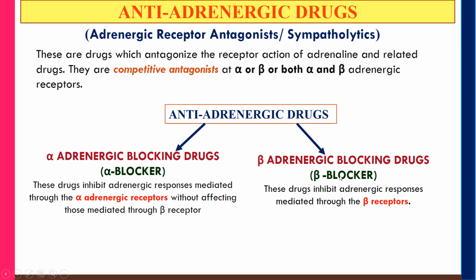Next is beta blocker, which is also known as beta adrenergic blocking drugs or beta adrenergic antagonists. These drugs inhibit the adrenergic responses mediated through the beta receptors. That means they antagonize, inhibit, or block the beta adrenergic receptors only, and they do not affect the alpha receptors.